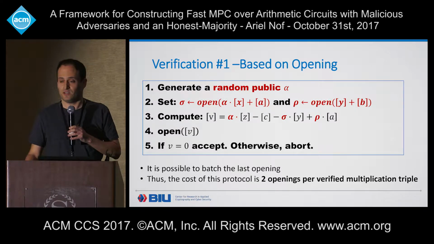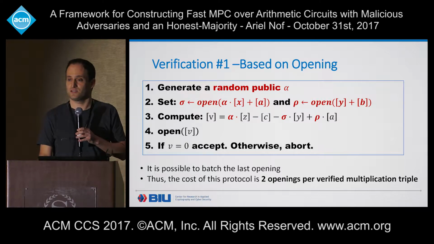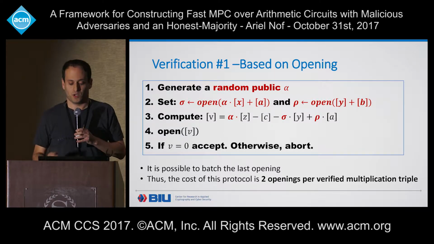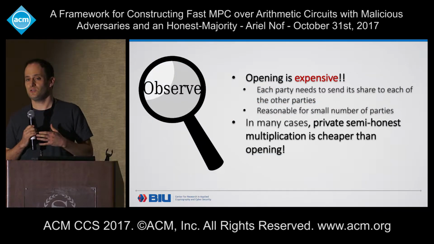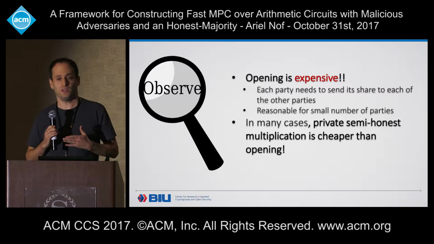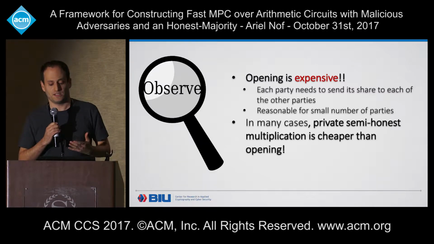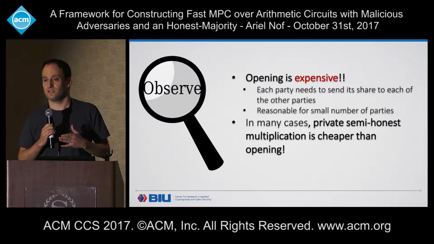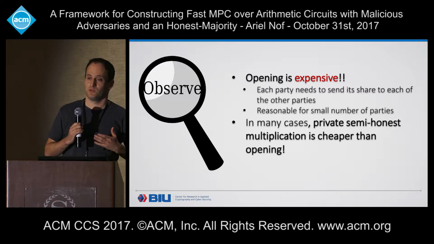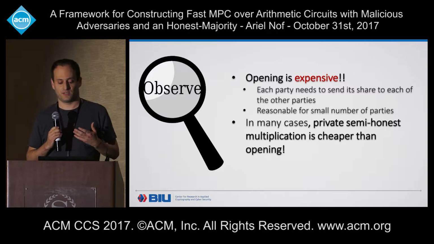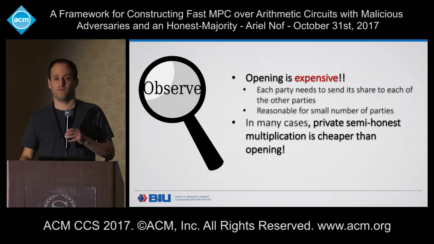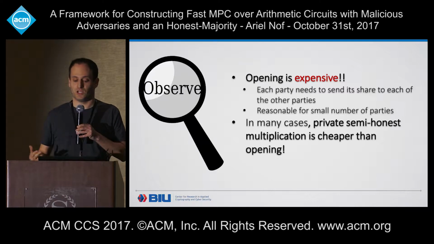Now, towards our second verification method, let's look at a simple observation. Our observation is that opening is an expensive operation because each party needs to send its share to all the other parties. Now, this is reasonable for a small number of parties, but for a large number of parties, at least in the honest majority setting, private semi-honest multiplication is many times cheaper than opening. We have protocols for private multiplication that have constant overhead per party. And this is cheaper than opening, at least for a large number of parties.